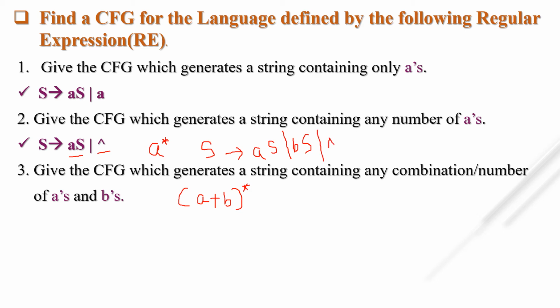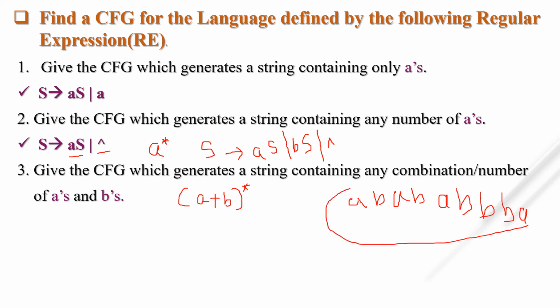Any combination of A and B means what? It may start with A, then it may be B, A, B, A, B, B, B, A. Any combination of A and B will be there for this particular expression.